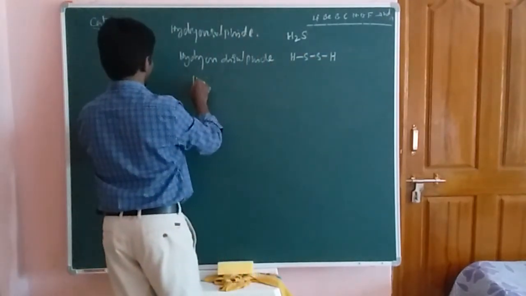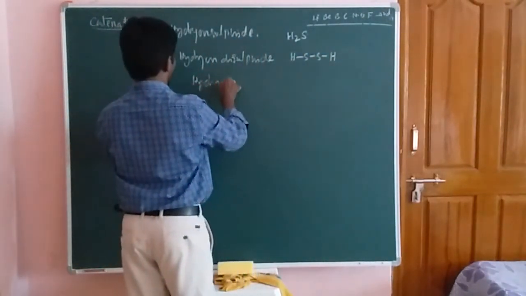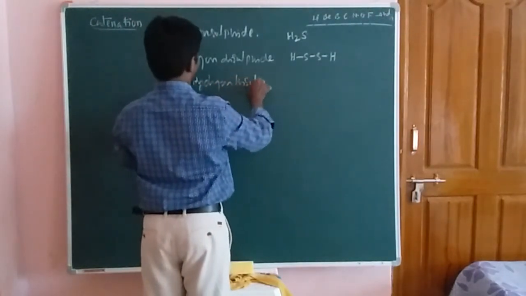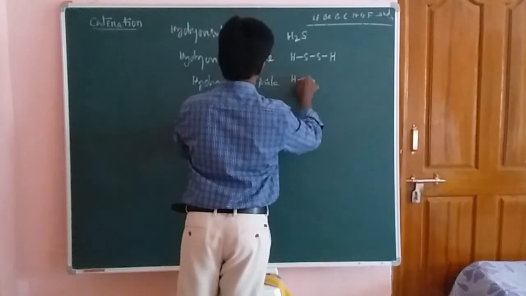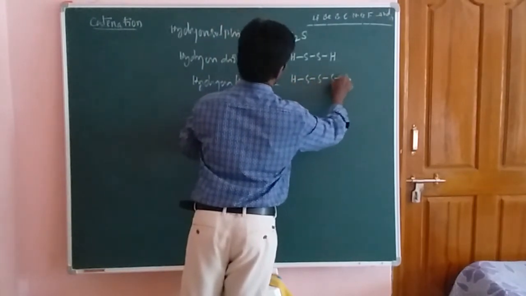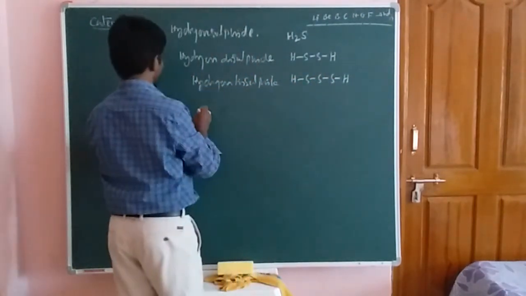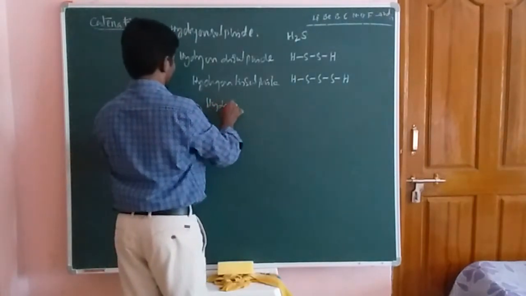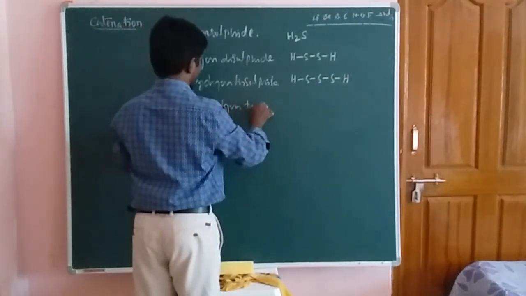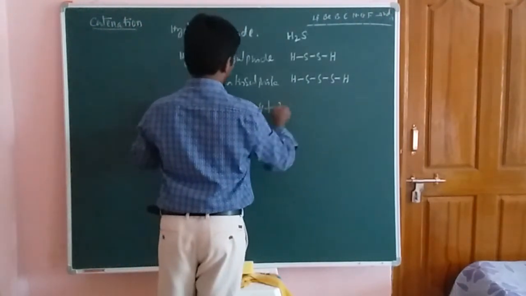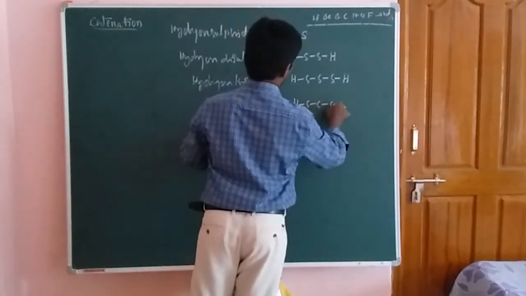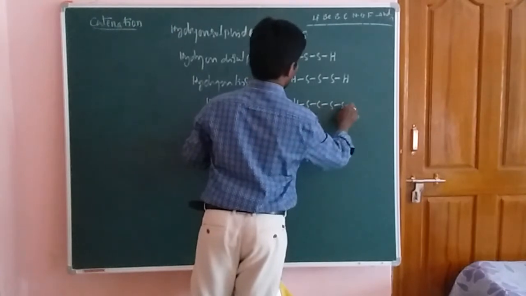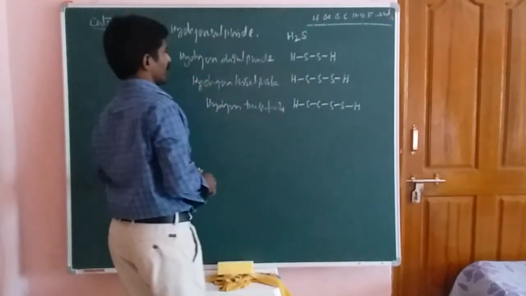The third one is hydrogen trisulfide: hydrogen, sulfur, sulfur, sulfur, and hydrogen. And next one is hydrogen tetrasulfide: hydrogen, sulfur, sulfur, sulfur, sulfur, 1, 2, 3, 4, and then hydrogen. So these are the compounds.